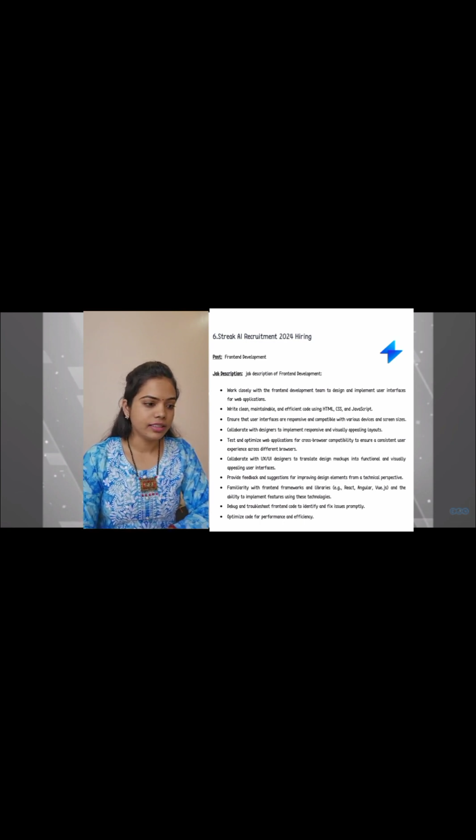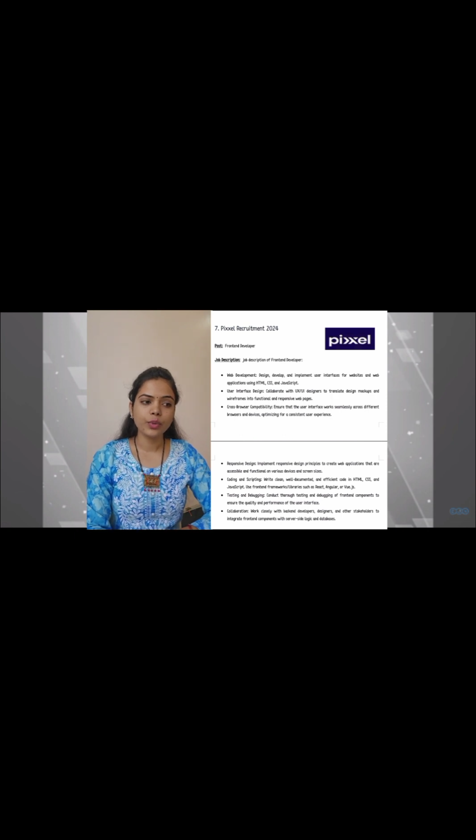efficiency. Let's see the qualification required for this post is academic background, BTech, BSc, BCA, or any related field in computer science and information technology. There is only one vacancy available for this post, and the last date for application is 26 February 2024. Age limit between 18 to 26, and stipend will be a CTC up to 12 LPA.